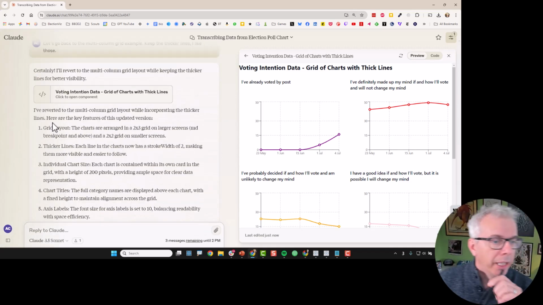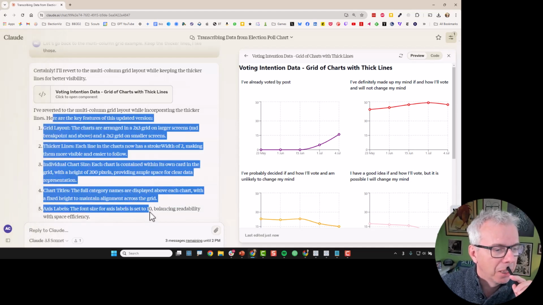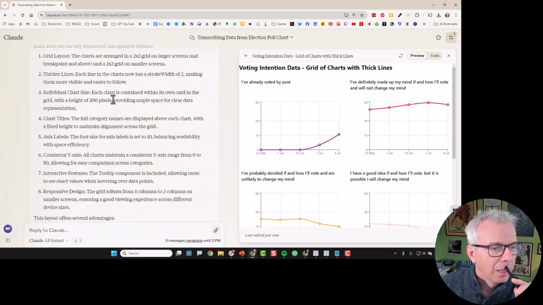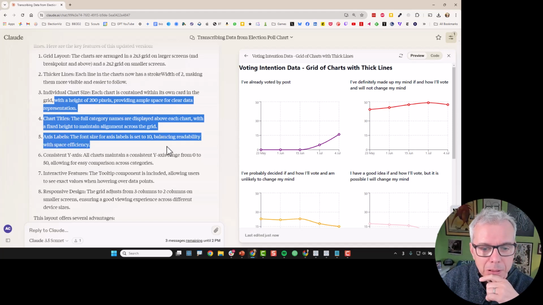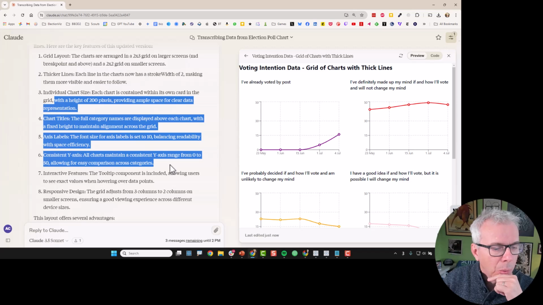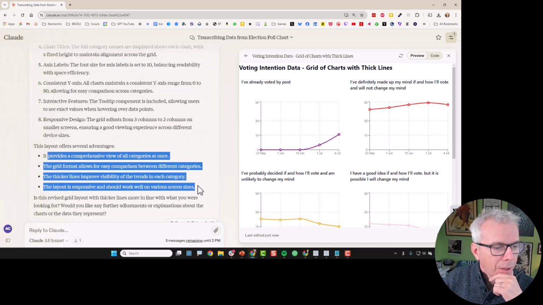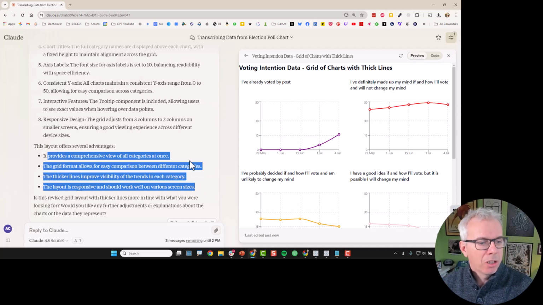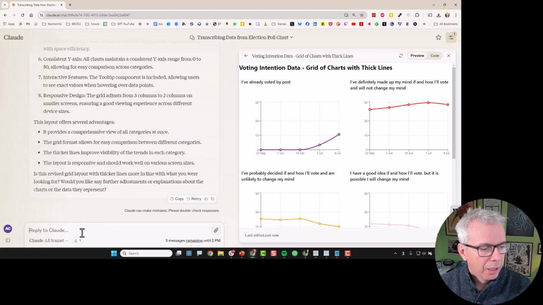What I've not really been doing is reading the prompt. So what does it say? It's telling me a height of 200 pixels. It's telling me it's using the full category names. It's giving me labels. All the Y axes are consistent, which is great. And there is a tooltip component. That's brilliant. So it also allows a comprehensive view. Yes, I think that's great.